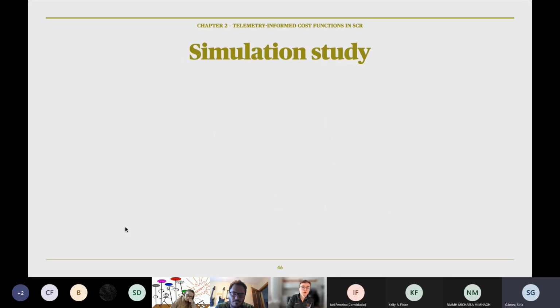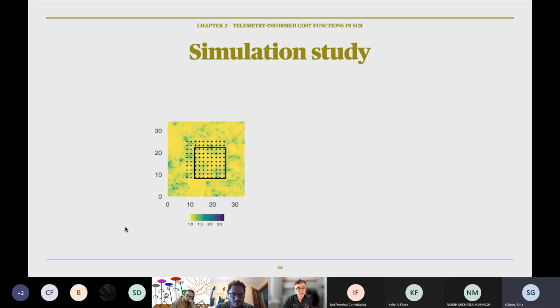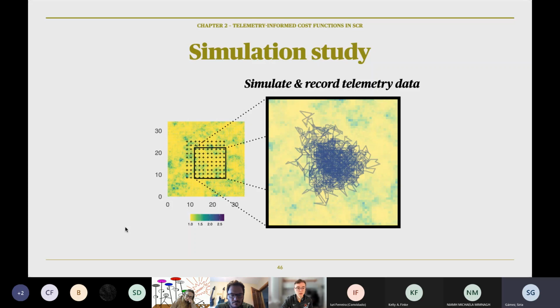So just as we did in my first chapter, we'll use simulation to evaluate performance of this method. So we generate a cost surface, and that's something that looks like this. The camera traps are again crosses. Individuals have activity centers in the landscape. The black box is an area that we'll zoom in on to see one individual. We generate a movement track, which is the purple track, within the home range, and then we record that track.